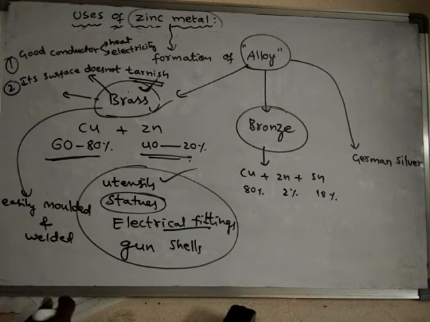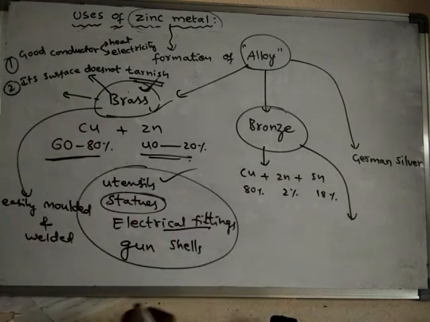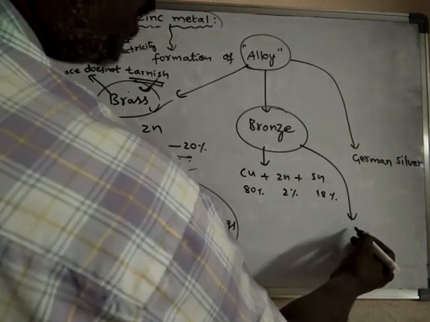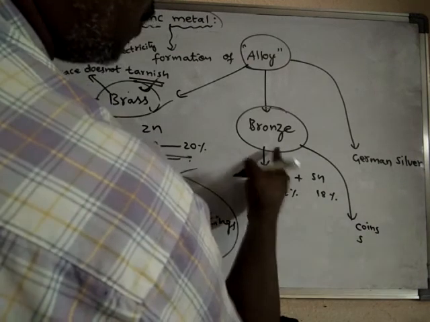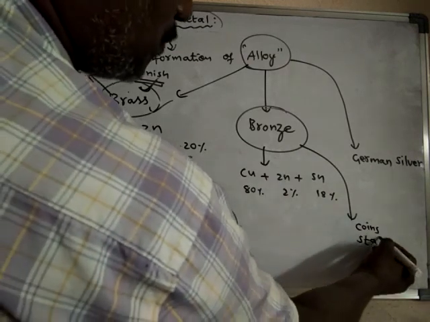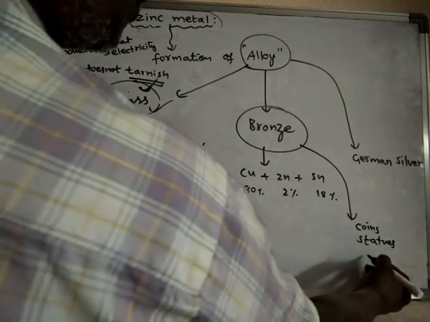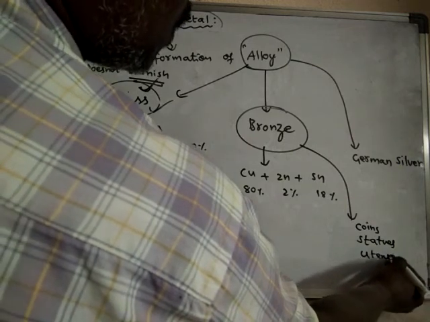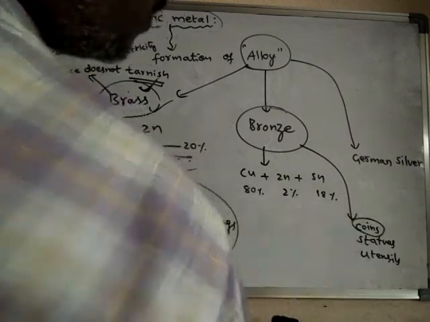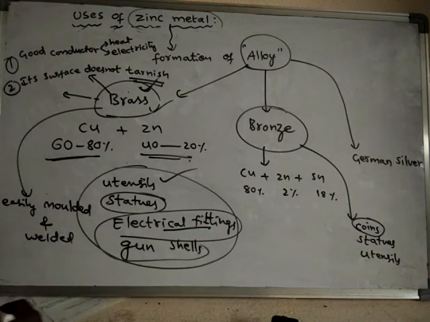See where this bronze is used. It is used in the manufacturing of coins, statues, and utensils. It is also used in electrical fittings and gun shells.